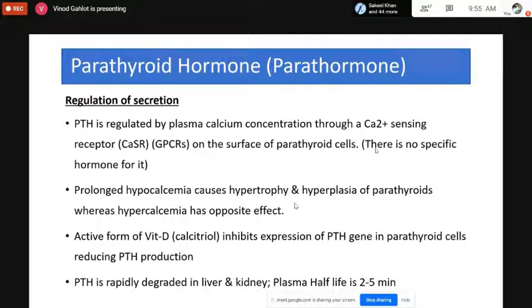Whereas if the calcium concentration in the blood circulation is increased, or on the higher side, then there will be no stimulation. As a result, there will be a decrease in the number of cells and a decrease in the size